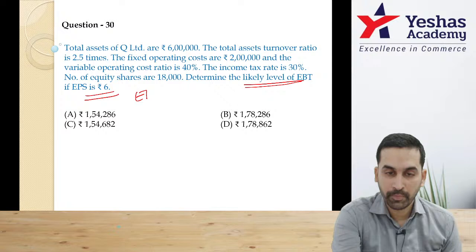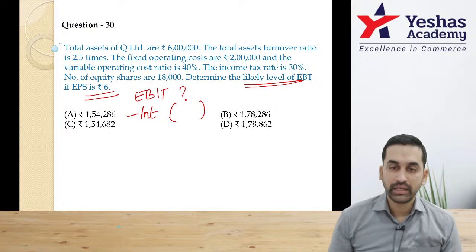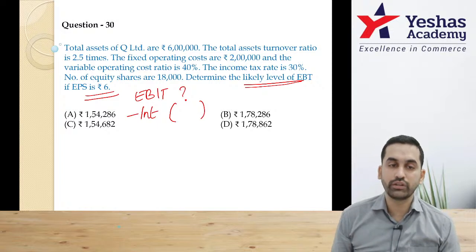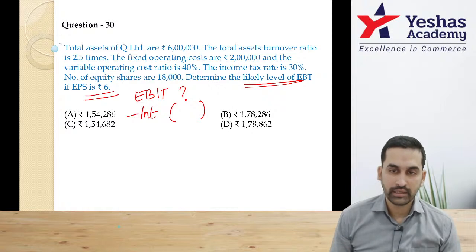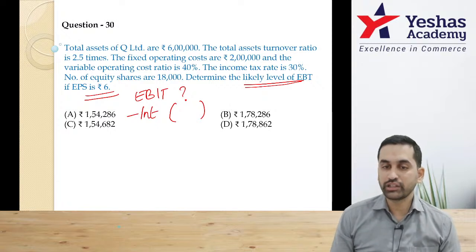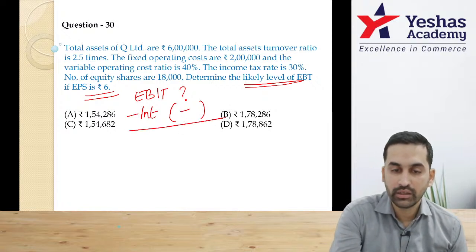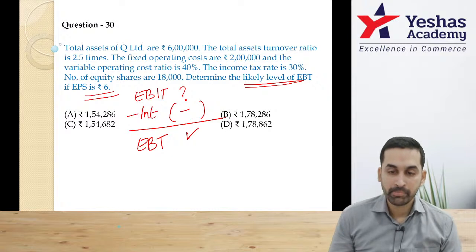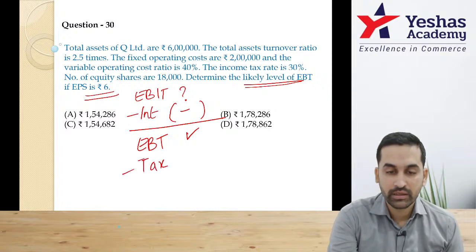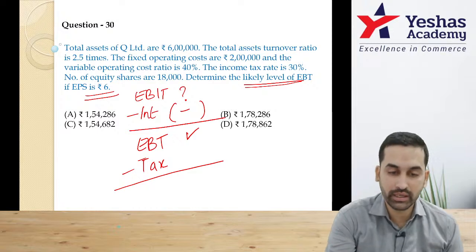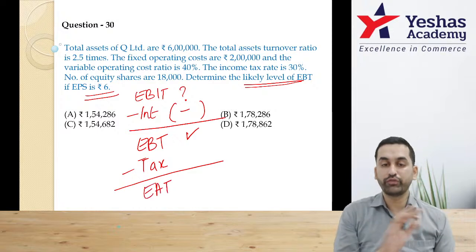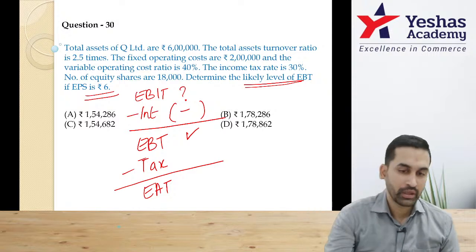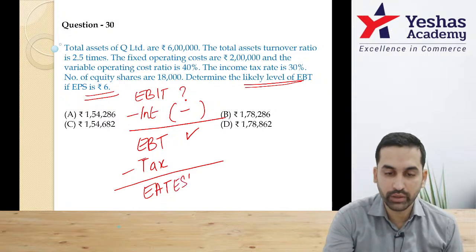Now I am working out here. They want EBIT, correct? From that I have to pay interest. Please check. Is there any interest related information in the question? First line says asset, then turnover, then fixed operating cost, variable cost, income tax, equity share, nothing. That means, sir, there is no interest. So I have to calculate EBT. And then from EBT, I have to minus tax. Tax at what rate do we have? 30%. Okay, this will give you EAT. There are no preference shareholders, correct? This itself is earning available to equity shareholder.